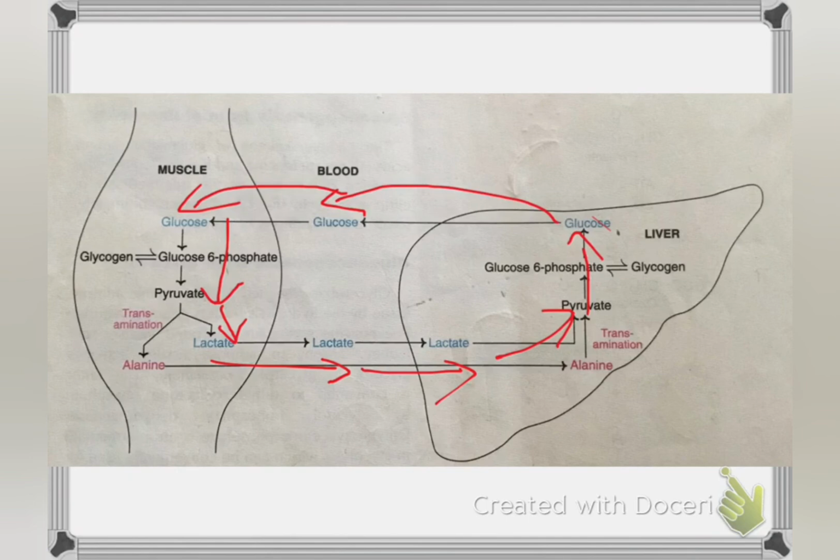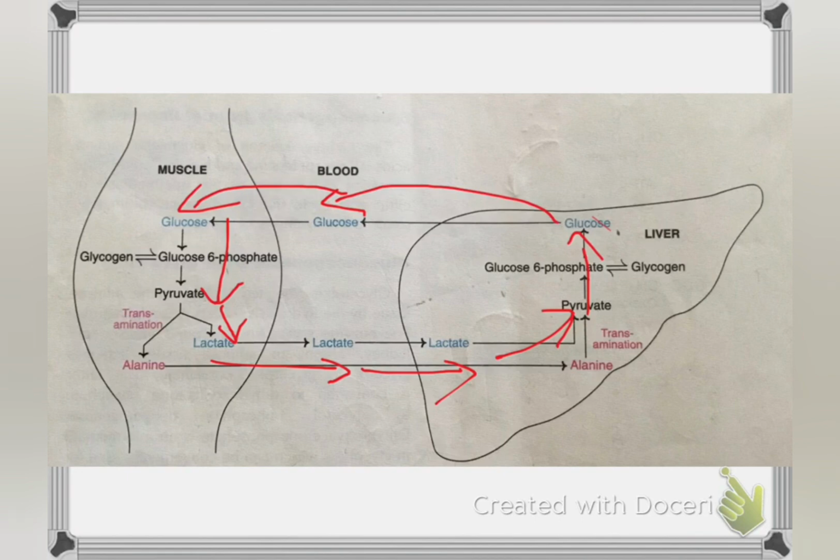This cycle is mainly carried out during intense exercise. For example, when we are running a long distance, what happens is that normally there are two locations in our body where energy is synthesized. They are the liver and muscles. So, when we are doing intense exercise, our muscle cells try to produce energy by utilizing glucose.